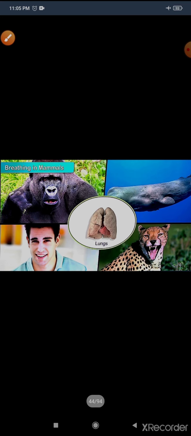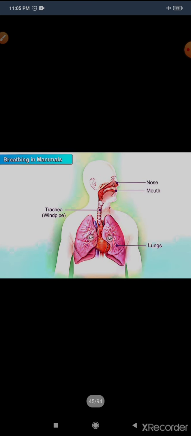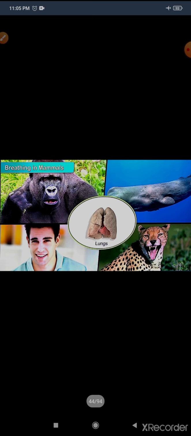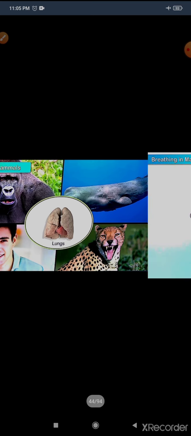You can see the lungs. Now breathing in mammals. However, they have different organs for breathing.